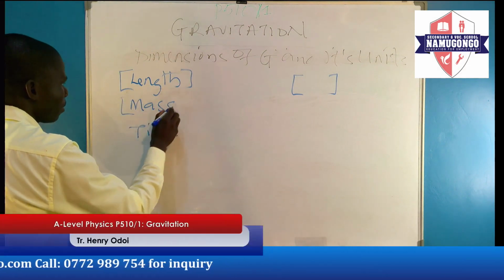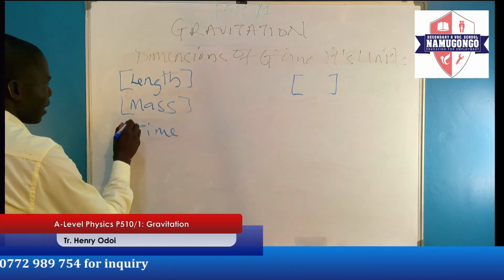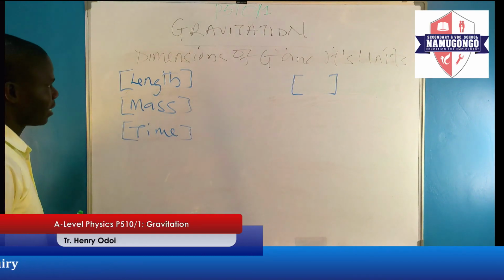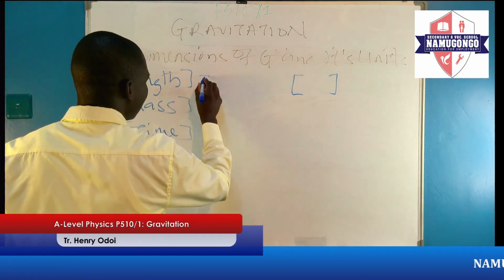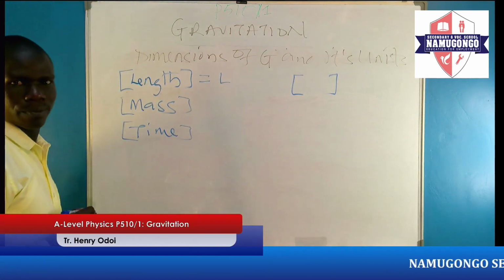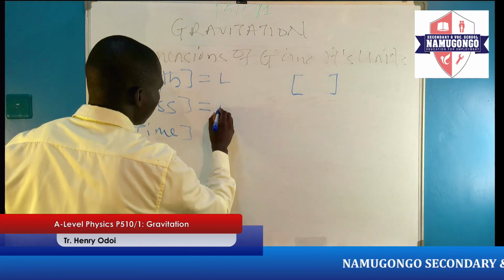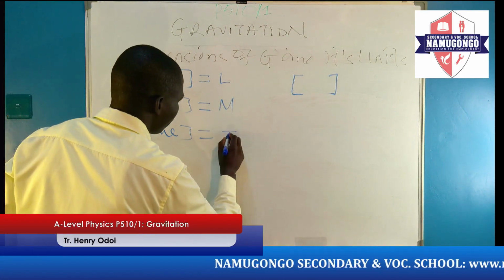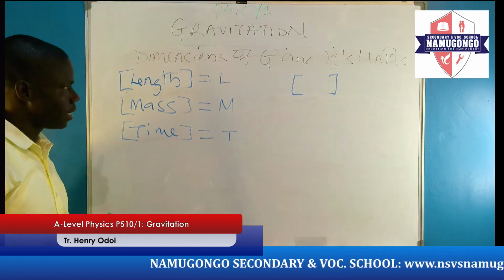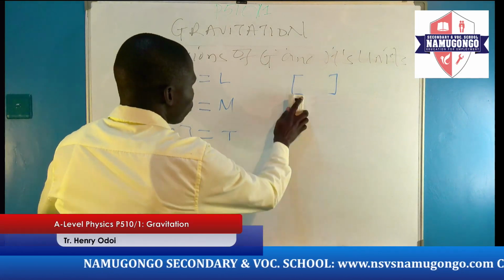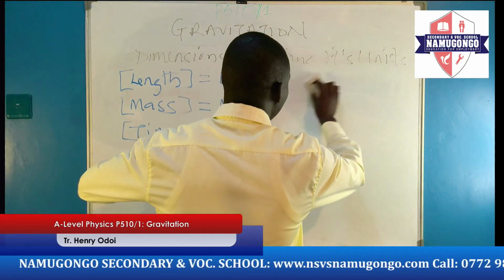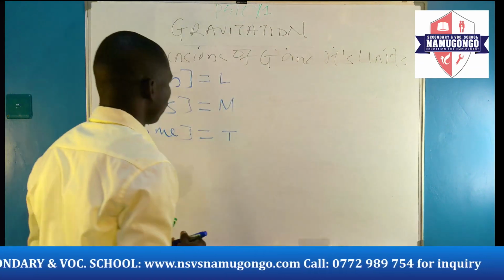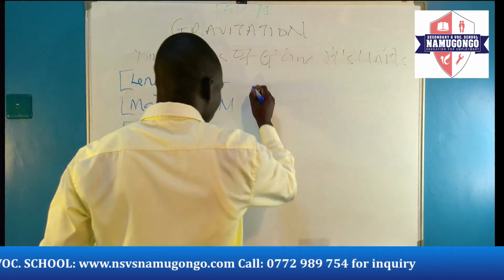Dimension of mass, we write like that. Dimension of time, also, we write like that. Dimension of length is capital L. Dimension of mass is capital M. And dimension of time is capital T. To derive the dimension of G, we shall go to Newton's laws of gravitation.